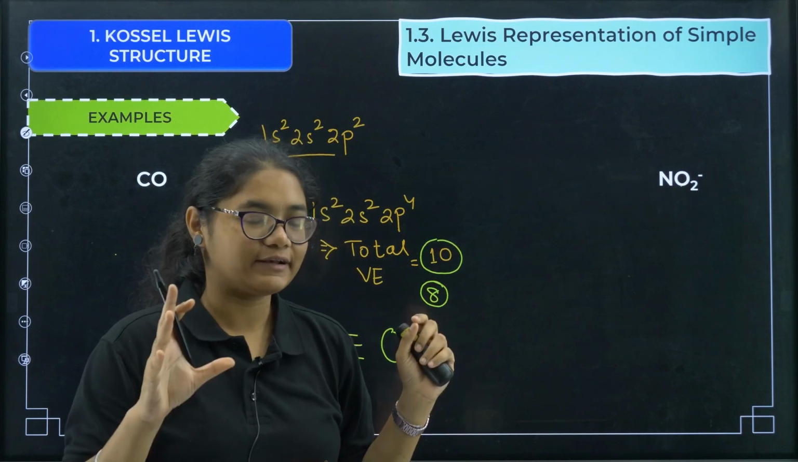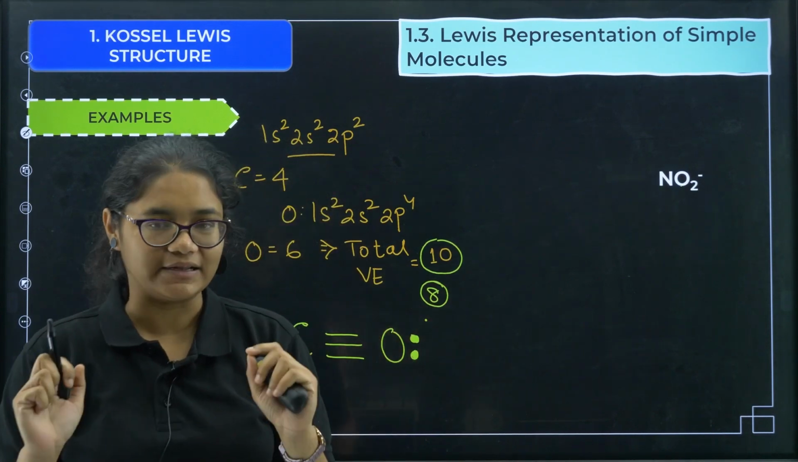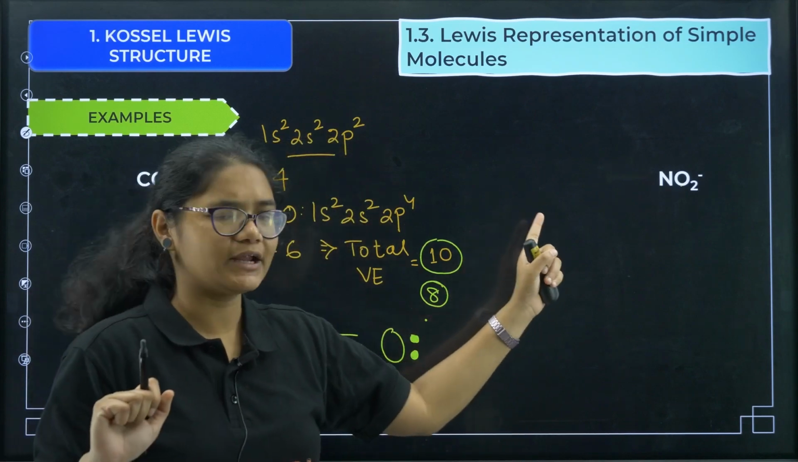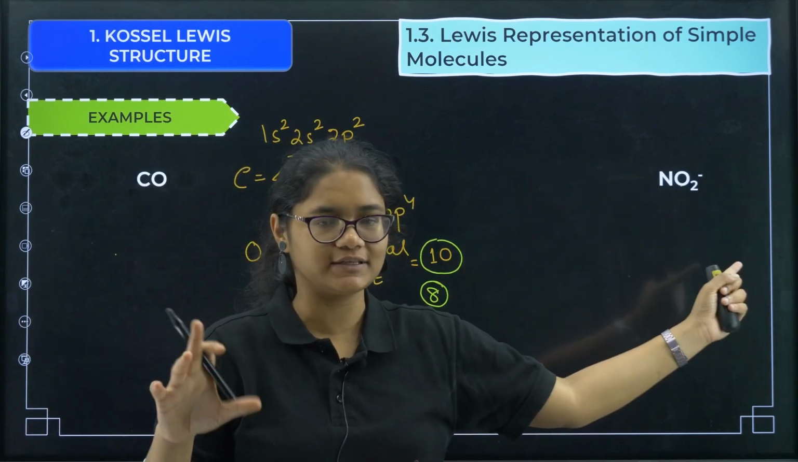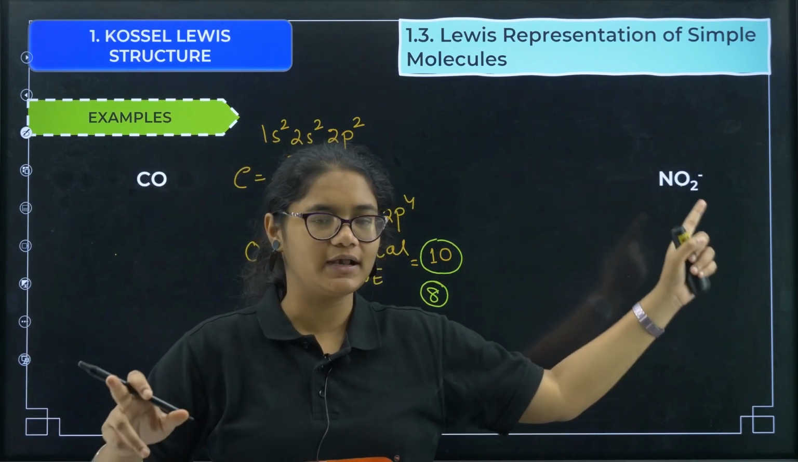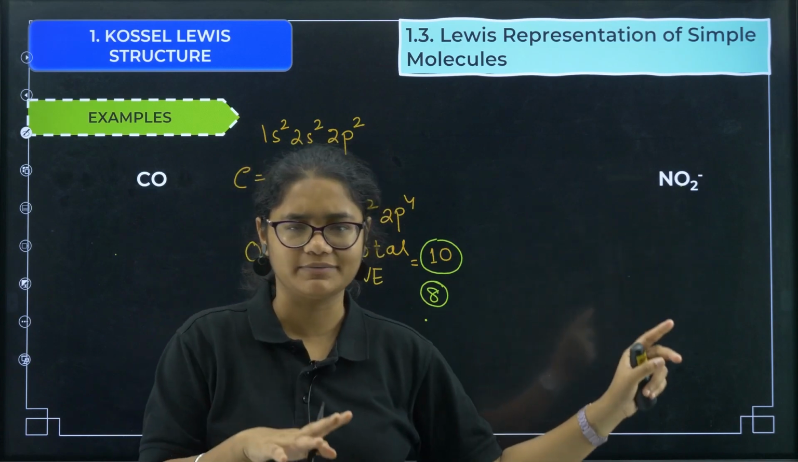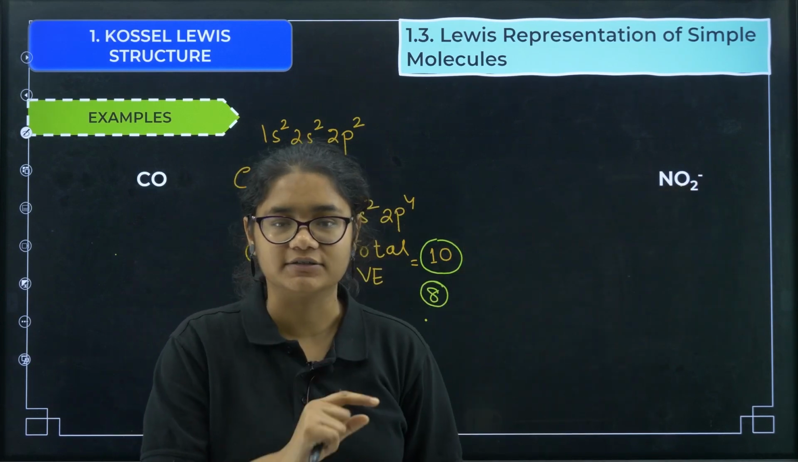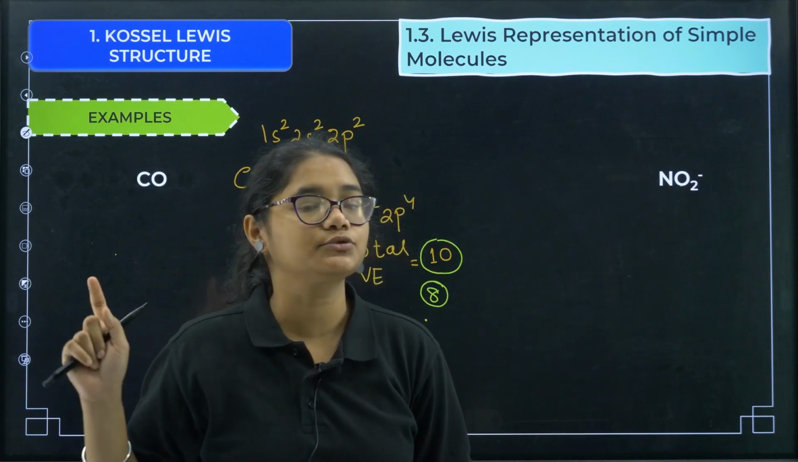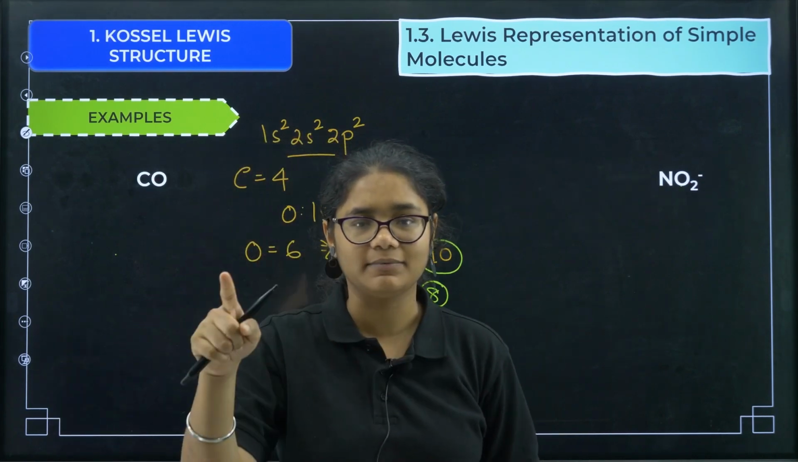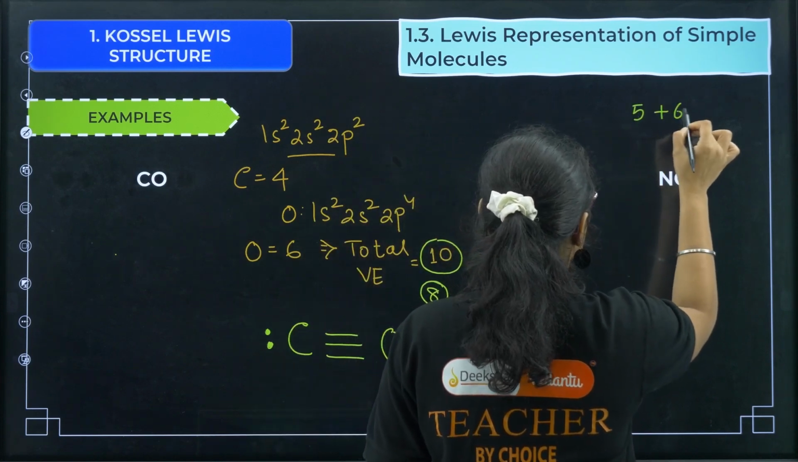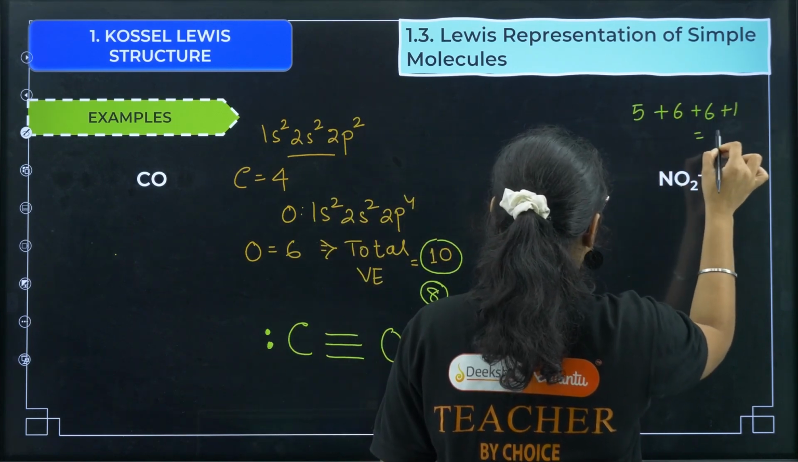Let us now draw the Lewis structure of NO2 minus. Step 1 is to calculate the total number of valence electrons. Nitrogen has 5 valence electrons, oxygen has 6, so 6 plus 6 is 12 because 2 oxygens are there, and 12 plus 5 is 17. You need to remember that there is one minus charge, so you need to add this to the number of valence electrons. 17 plus 1 is 18. So the total number of valence electrons is 5 plus 6 plus 6 plus 1, that is 18.